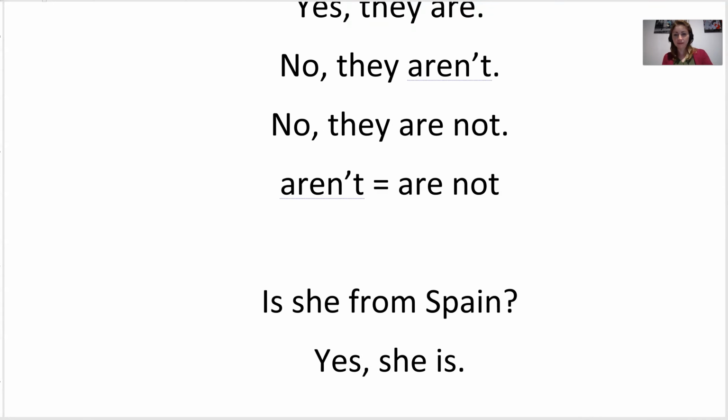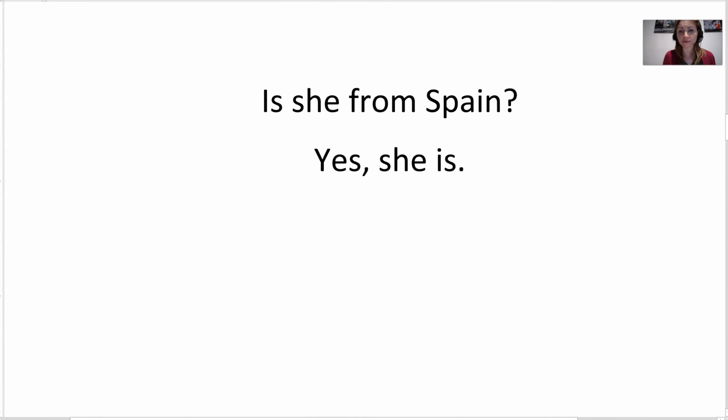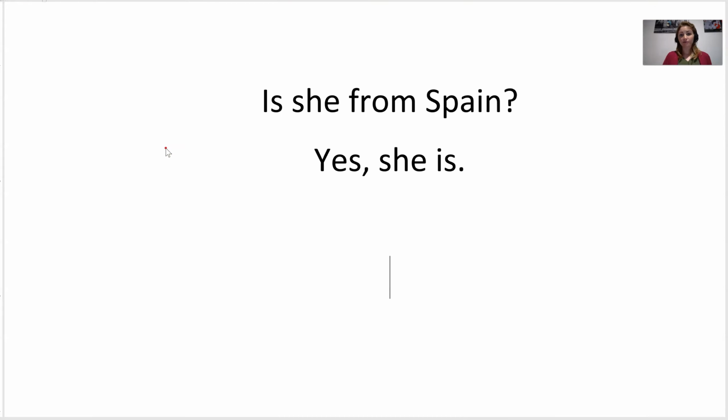Here's one more example. It says, is she from Spain? Yes, she is. I'm going to show you what we're doing. When we make the question, we need to put is at the beginning. It's the first word, because we have the question. But when we make the answer, we have to change it.